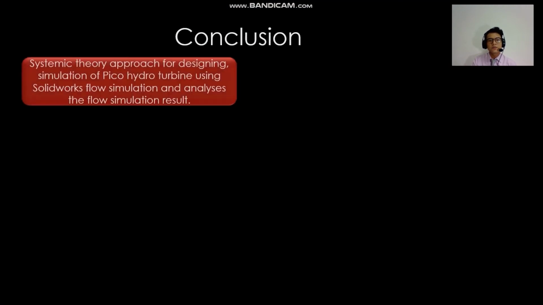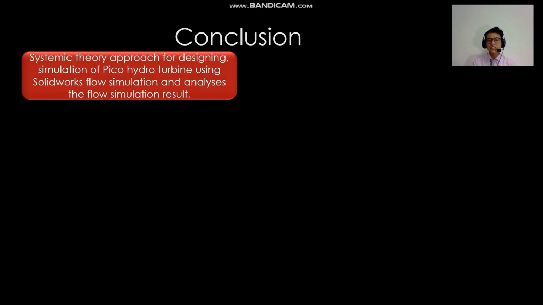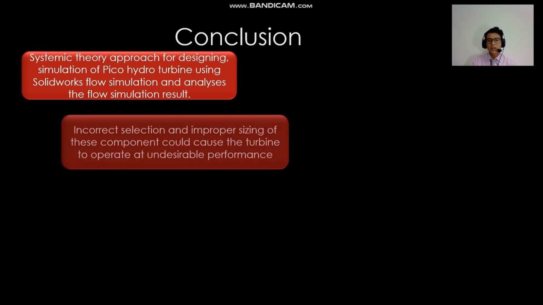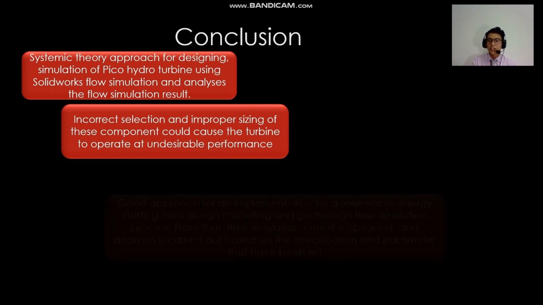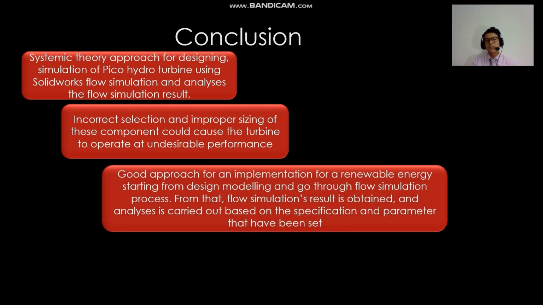Okay, for the conclusion, the systematic theory approach for designing the simulation of the Pico hydro turbine uses SolidWorks Flow Simulation to analyze the flow. The second one is that incorrect selection and improper sizing of components would cause a turbine to operate at undesirable performance, so we have to select the parameters in a very proper way. The third one is a good approach for implementation of renewable energy, starting from the design of the modeling and then going through the simulation. So we get the result and can analyze the data, whether it is suitable or not for the parameters that we have set.